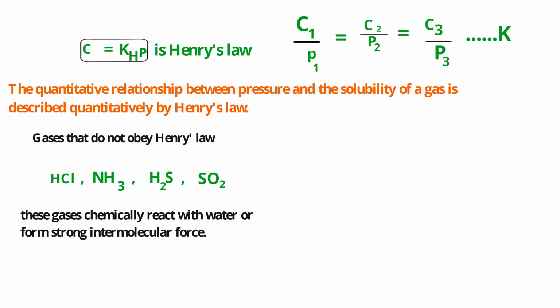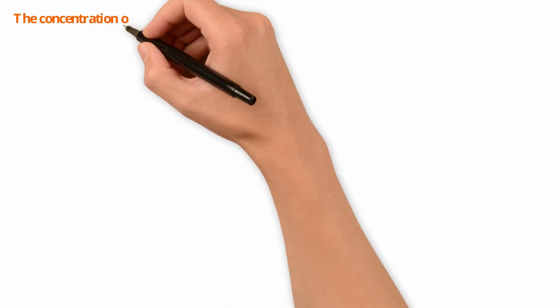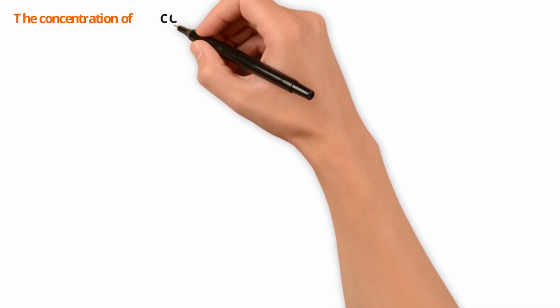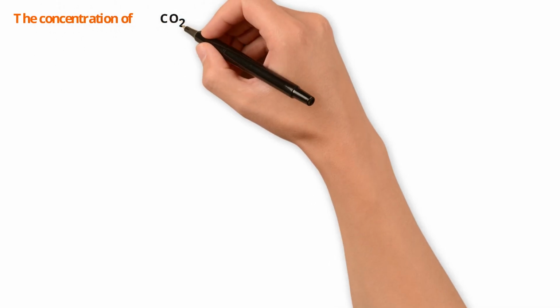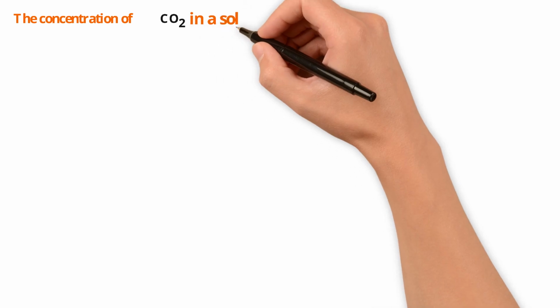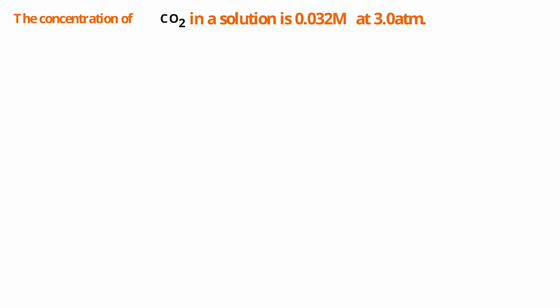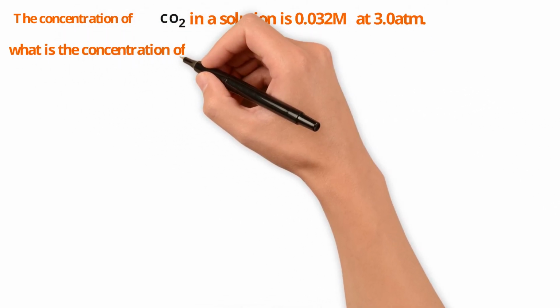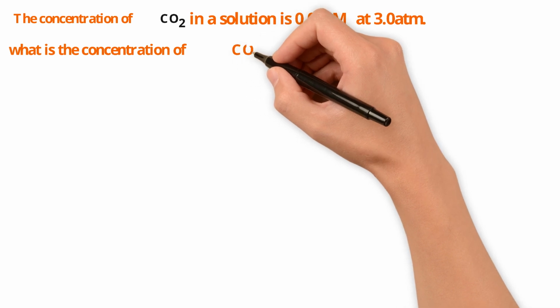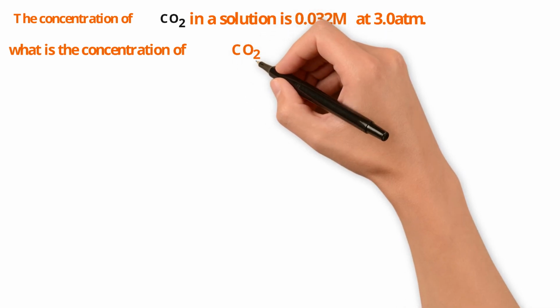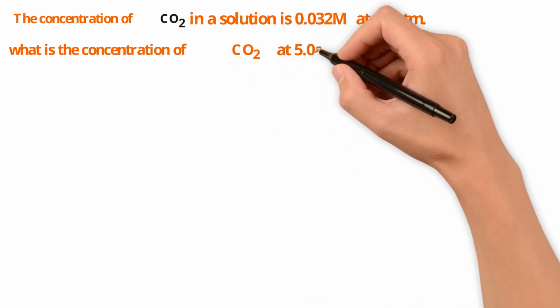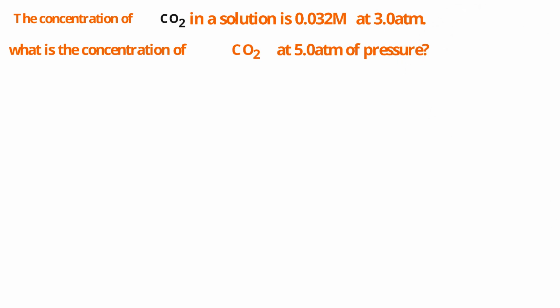The concentration of carbon dioxide, or the solubility of carbon dioxide in a solution, is 0.032 molarity at 3.0 atmosphere. Now the question here is: what is the solubility of carbon dioxide, or what is the concentration of carbon dioxide, at 5.0 atmosphere?